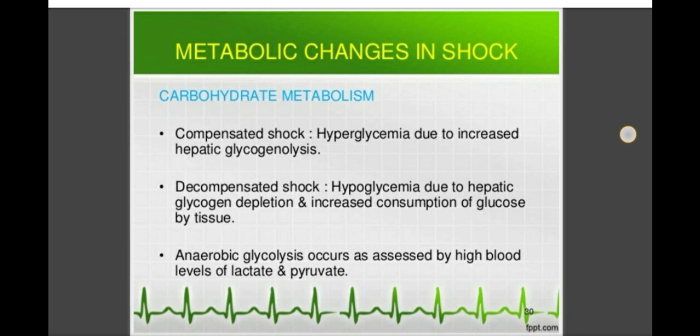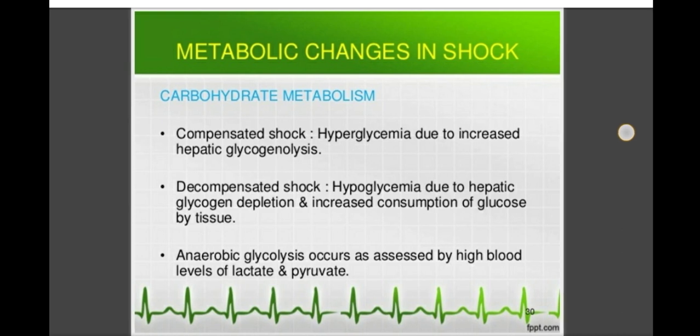Then in decompensated shock there is hypoglycemia due to hepatic glycogen depletion and increased consumption of glucose by tissues, and anaerobic glycolysis occurs as assessed by high blood levels of lactate and pyruvate. So these are the carbohydrate metabolism changes in shock, in compensated shock and in decompensated shock.